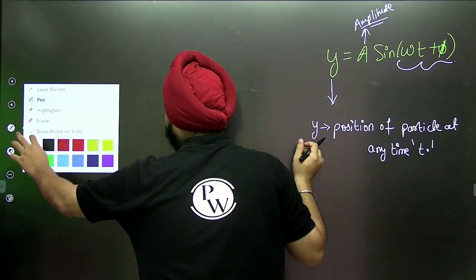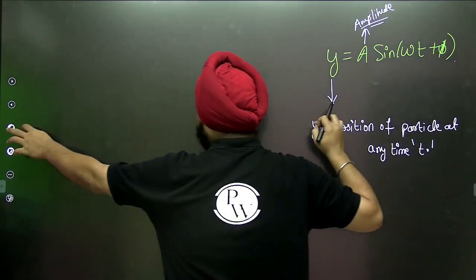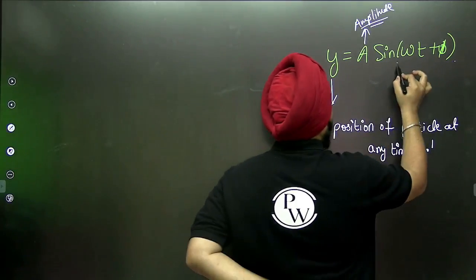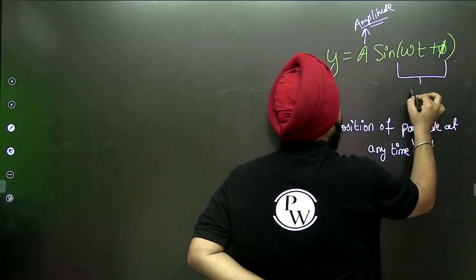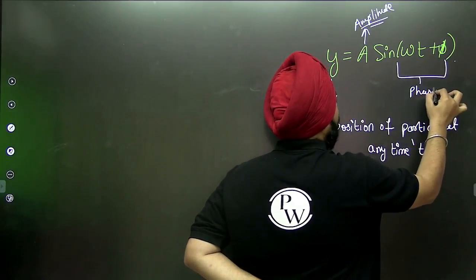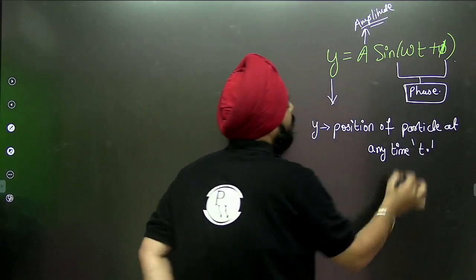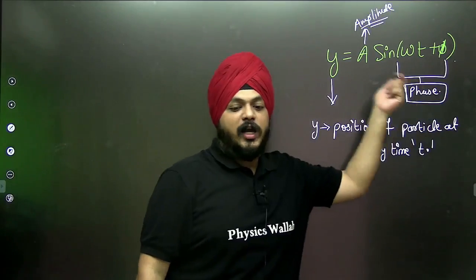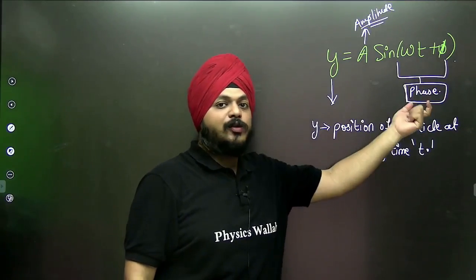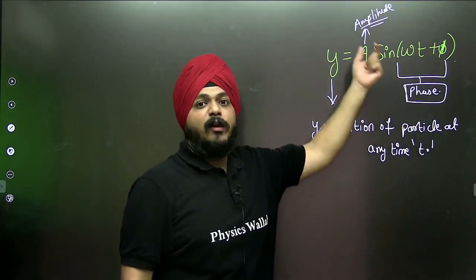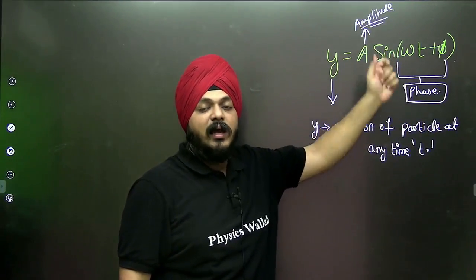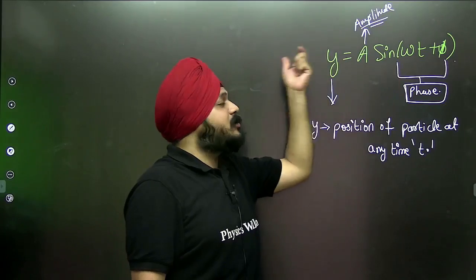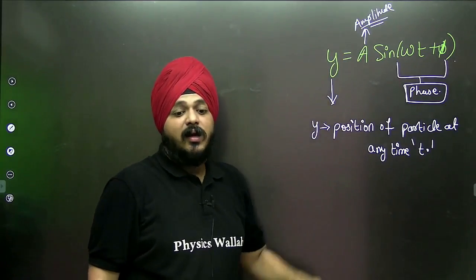Now see, this is known as phase. The value of the phase is getting changed, because of this the value of the sine is getting changed, and because of this the position of the particle is getting changed.